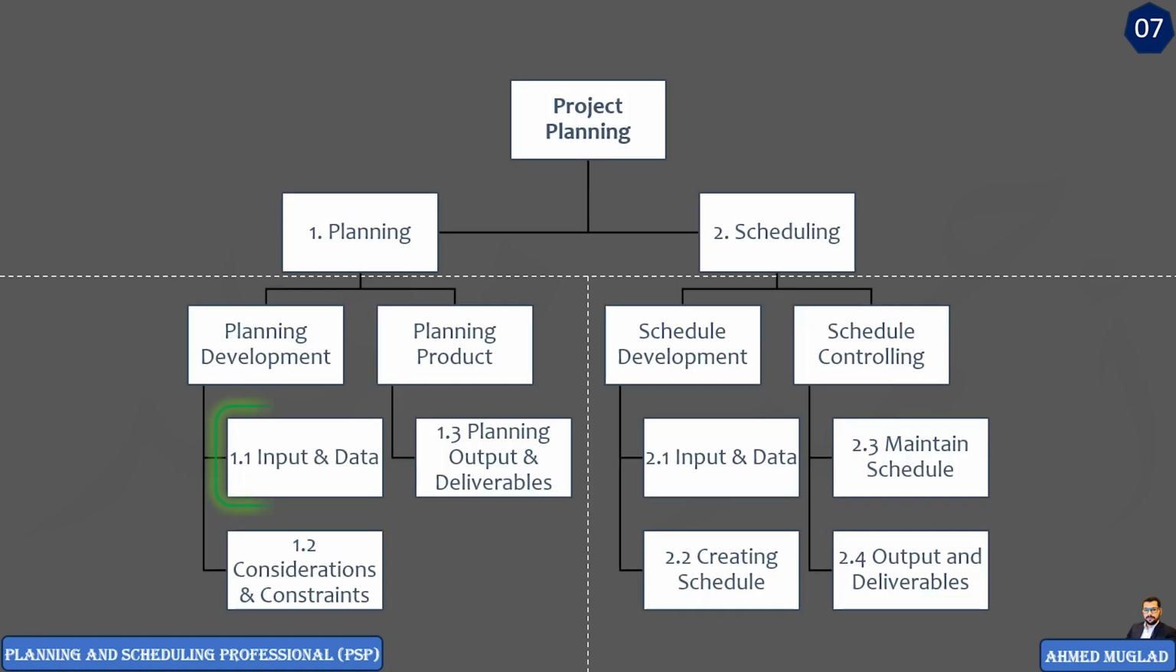We are still here in section 1.1, Planning Development Input and Data. In the last video, we discussed the second input in this section, which was the identification of stakeholders. In this video, we are going to review and discuss the third and last input to the planning development process, which is constructability methods.